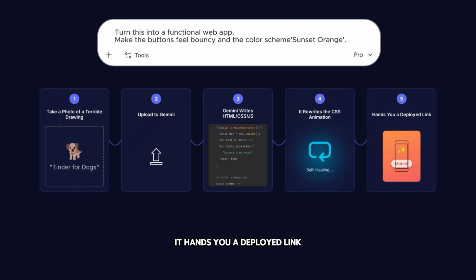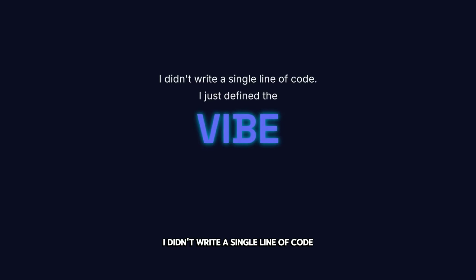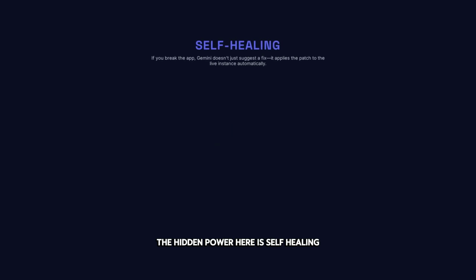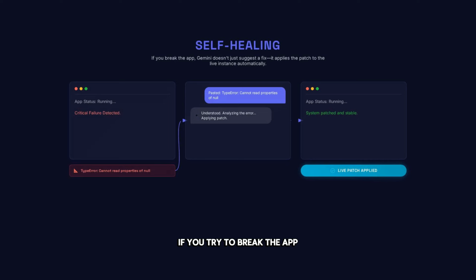It hands you a deployed link. I didn't write a single line of code, I just defined the vibe. The hidden power here is self-healing. If you try to break the app, you can paste the error message back into the chat, and Gemini doesn't just suggest a fix, it applies the patch to the live instance.